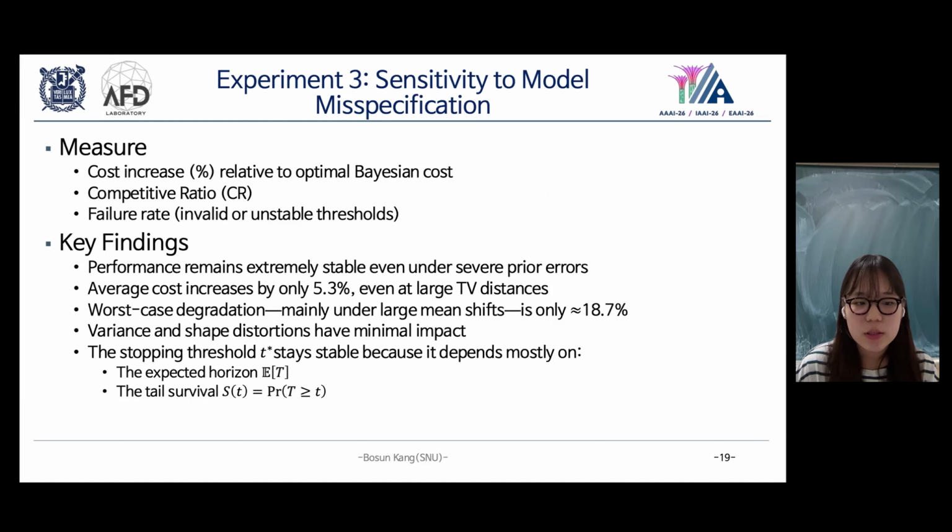And the key result is very simple. Even under severe model misspecification, performance remains very stable. The average cost increase is small, and the worst-case degradation is limited. The stopping threshold remains stable because it depends mainly on the expected horizon E of t and the survival probability S of t.